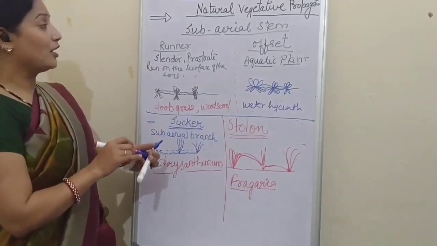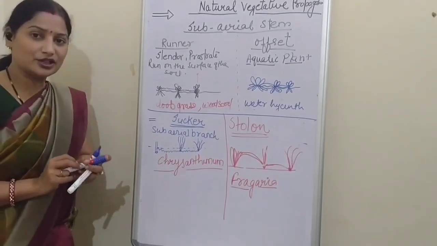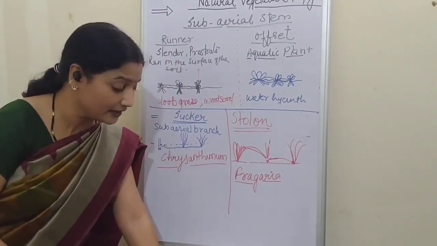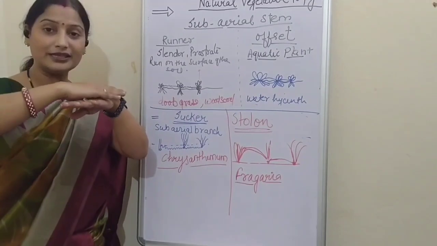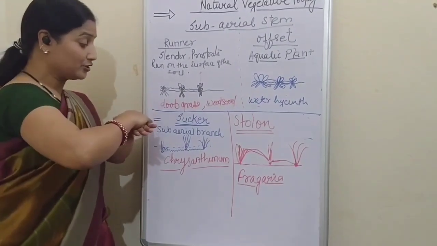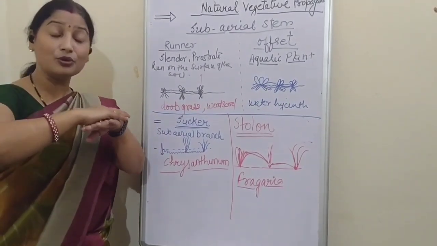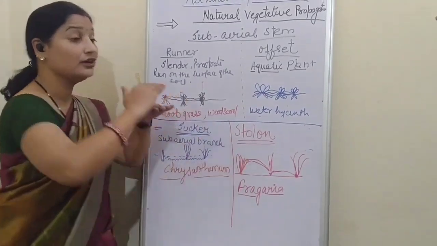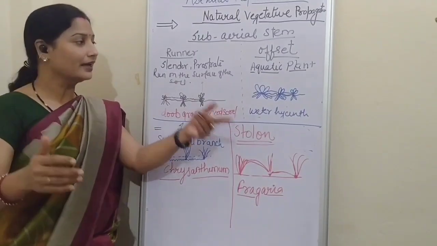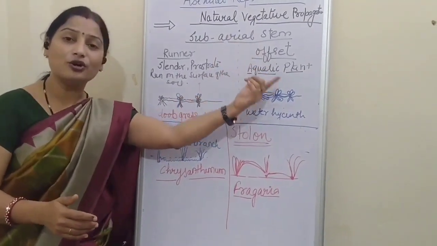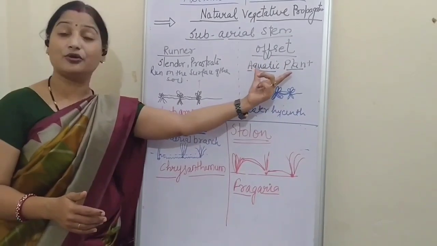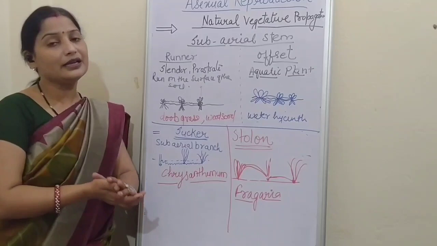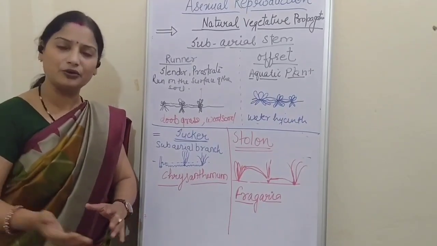This is all about subaerial stem. So I think the points are clear now. In case of runner, the plant grows on the surface. In case of sucker, the stem moves under the surface. And in case of stolon, over the surface. And offset is a growth in the stem that occurs in aquatic plants. Now, the next topics will be leaves, bulbils and roots.